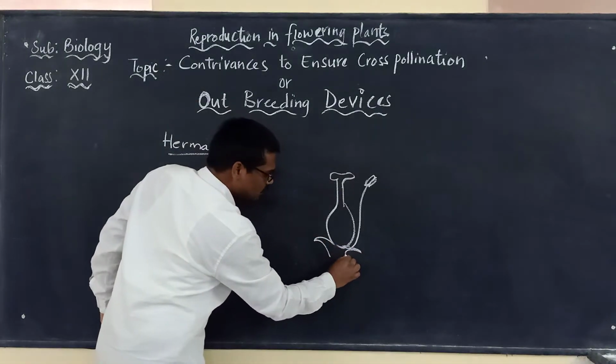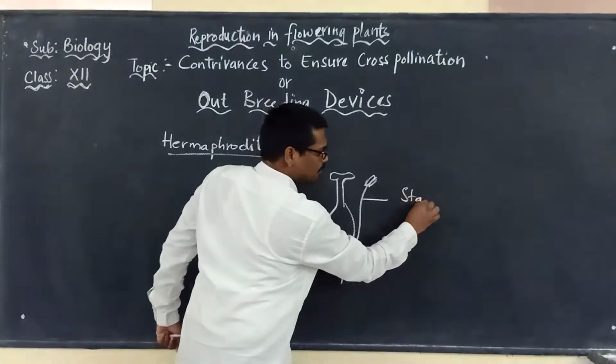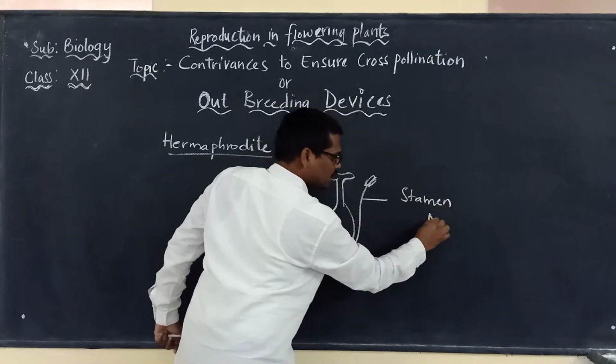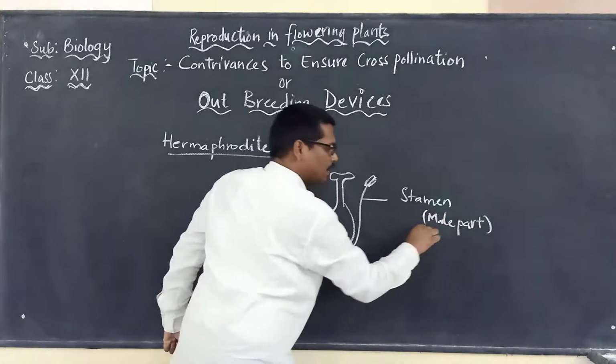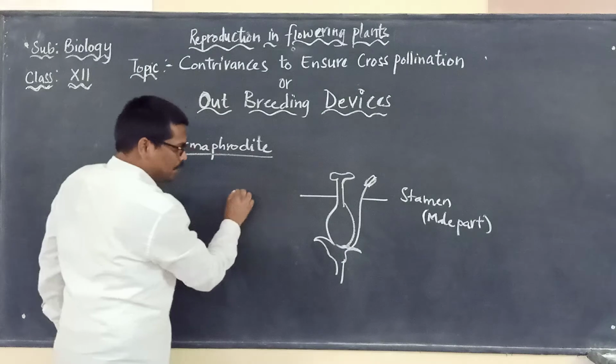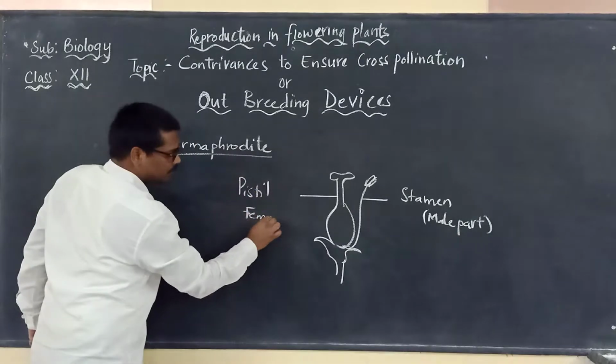You already studied that the male part of the flower is the stamen, and the pistil is the female part of the flower.